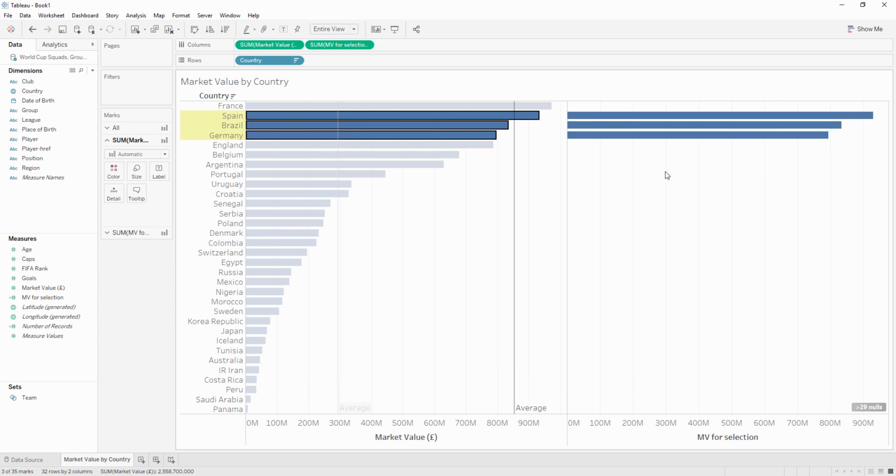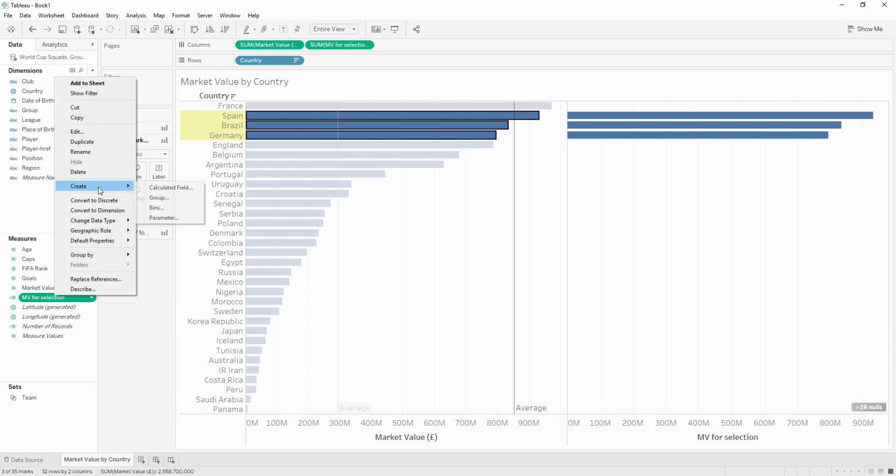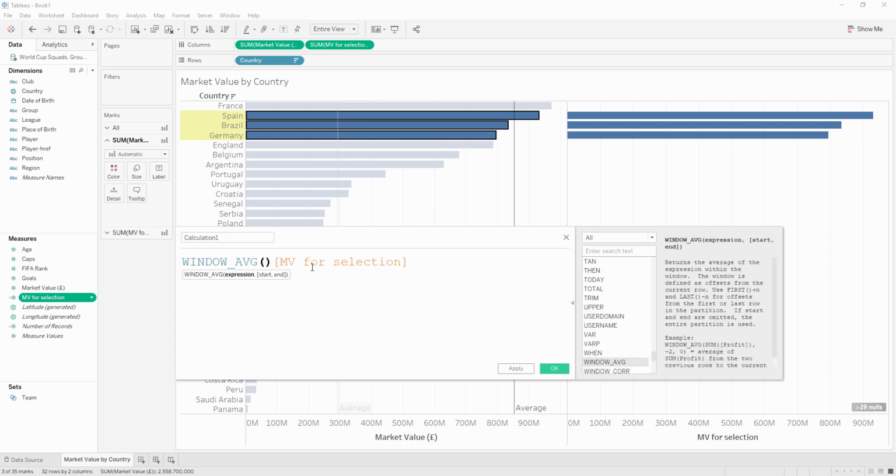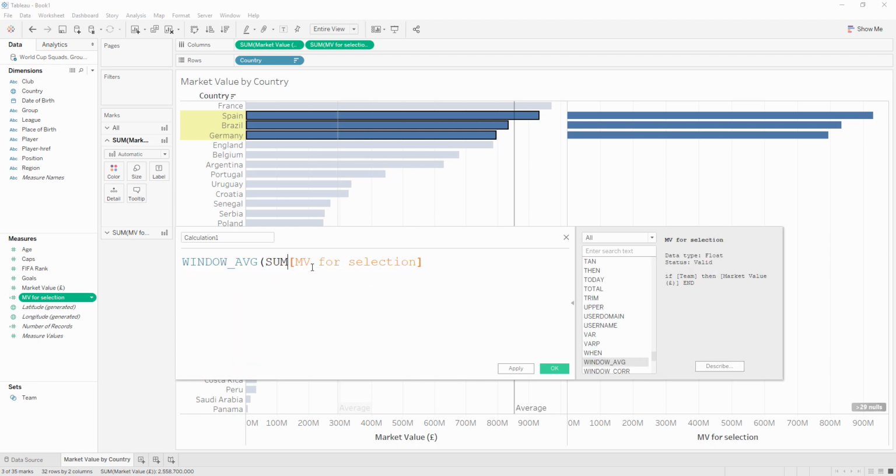And this is what table calculations let you do. A table calculation will take aggregated, like summary data in your visualization and then perform another aggregation across that summary result. And so if we go ahead then and create another calculation here where we take the window average of, actually maybe it's clearer if I do this.